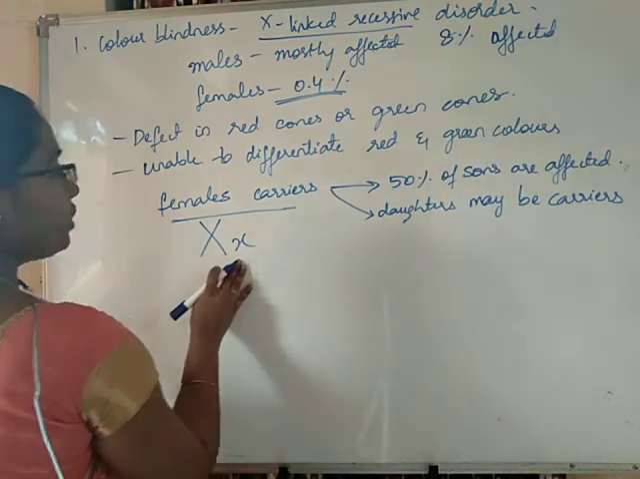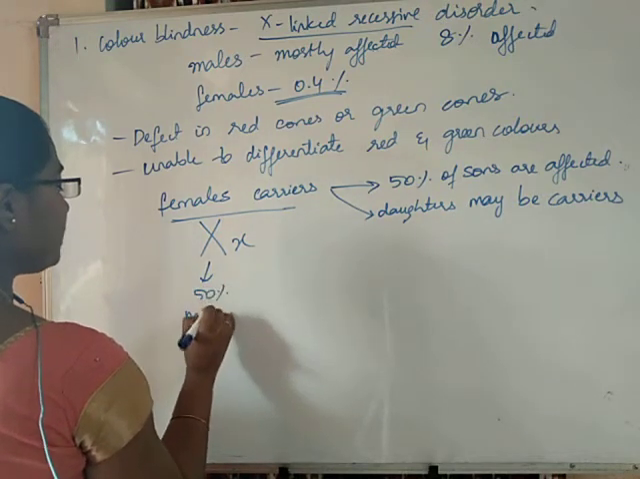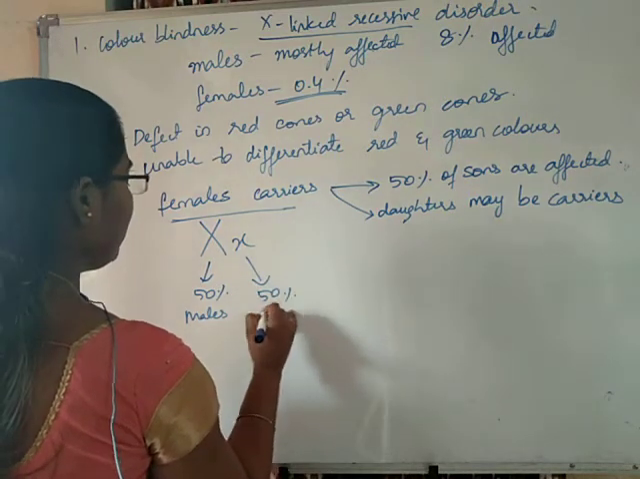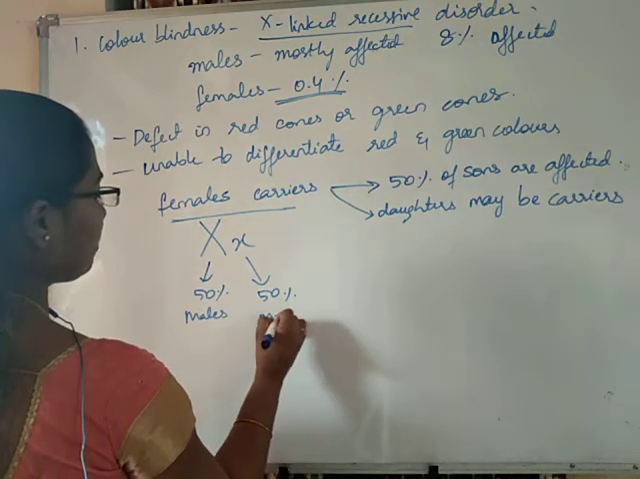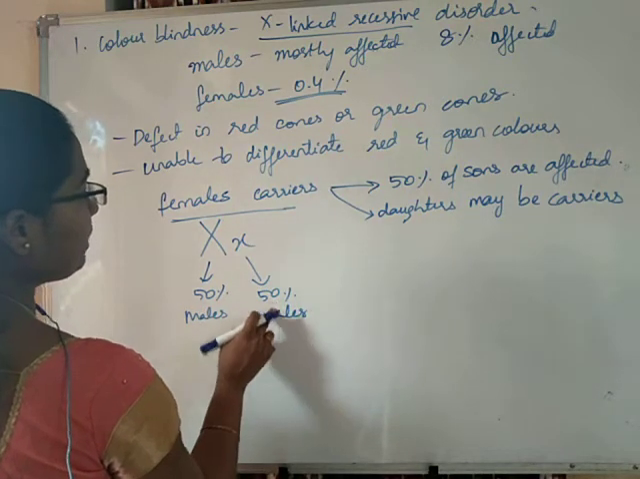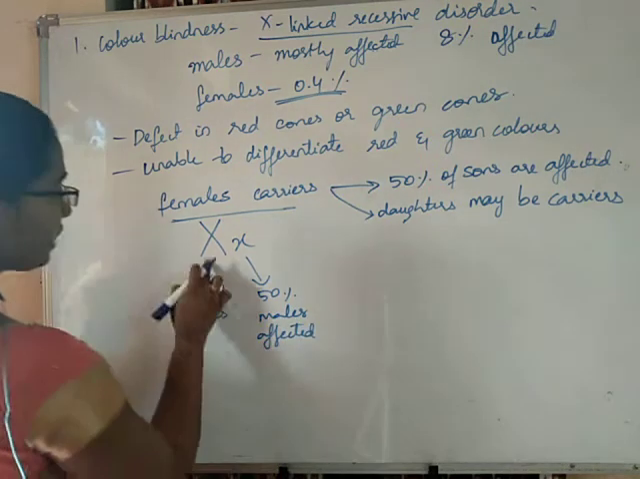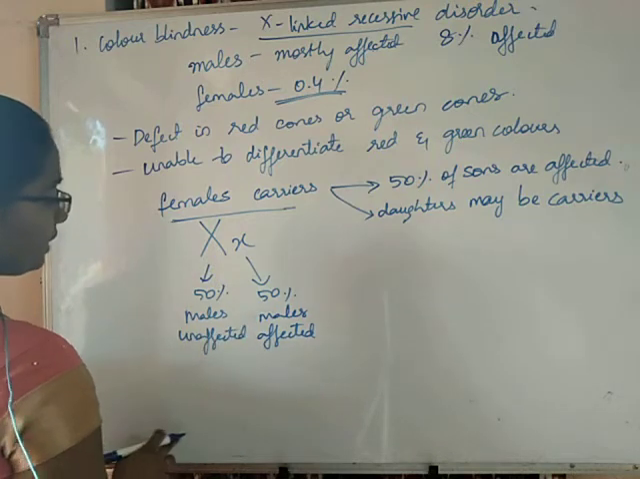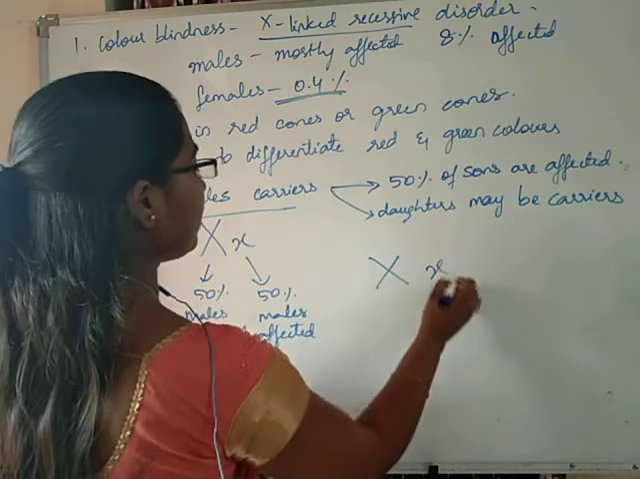Of the male individuals, 50% receive capital X and 50% receive small x. The 50% with a small x will be affected and the 50% with the capital X will be unaffected. Okay. Now let us see what is happening in the case of the females, capital X, small x.